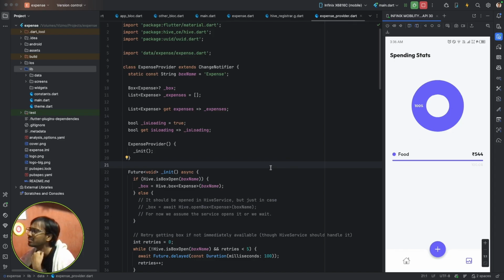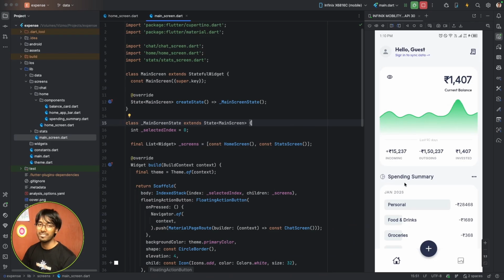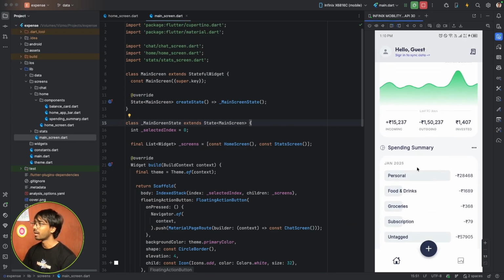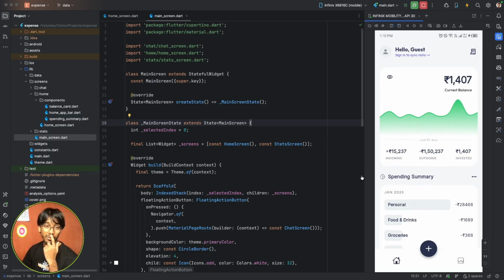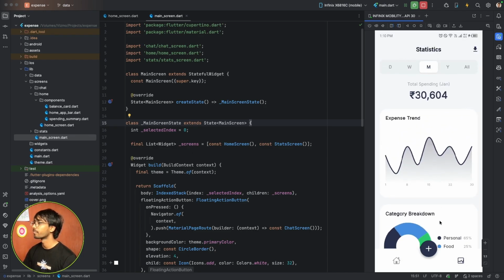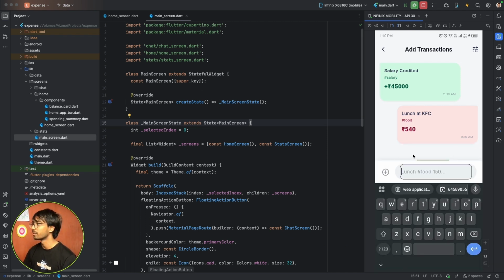After giving some more prompts and enhancing the UI, Anti-gravity did a pretty good job, and this is the UI that it created. It is pretty good. And till now, I have not written a single line of code. This whole thing is generated by AI itself. We have this chat screen as well, where you can directly type.